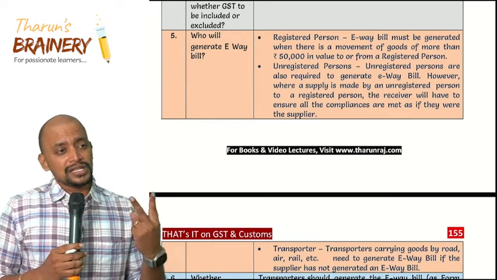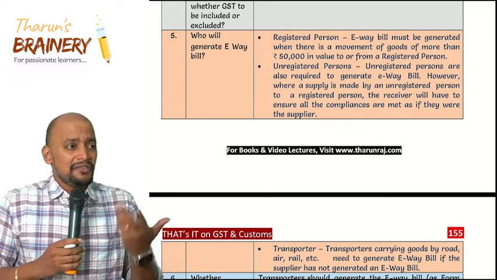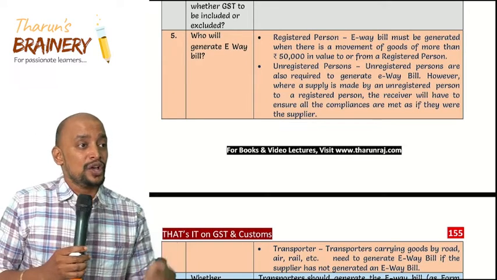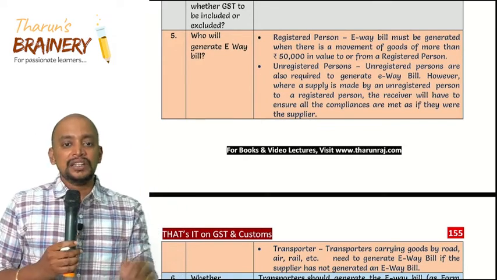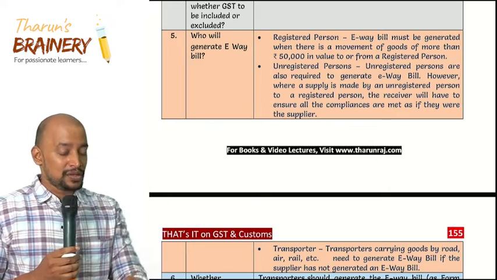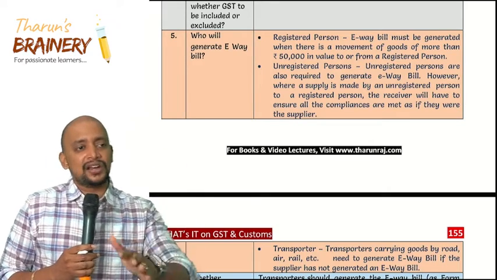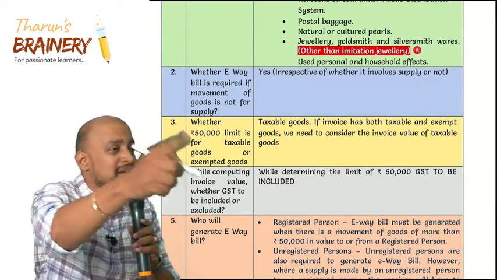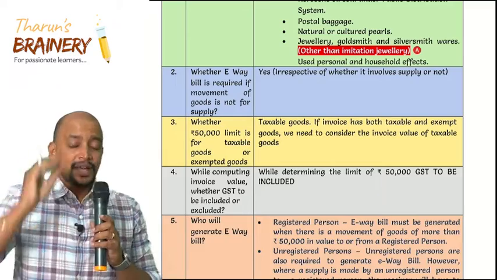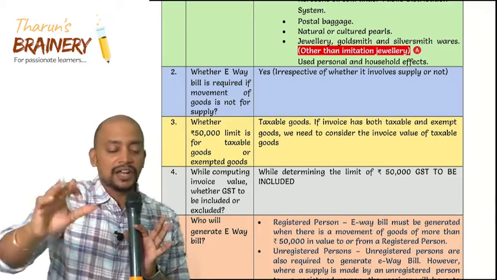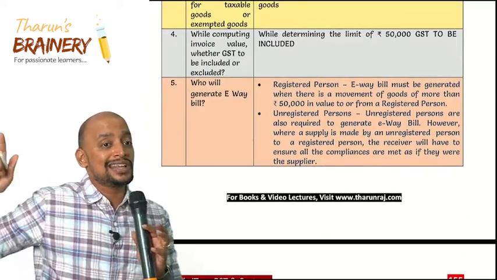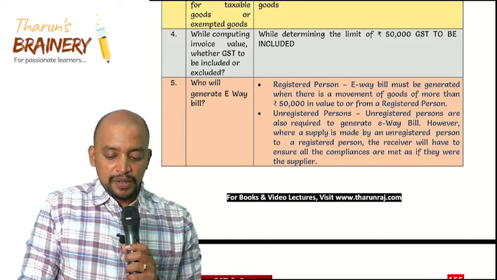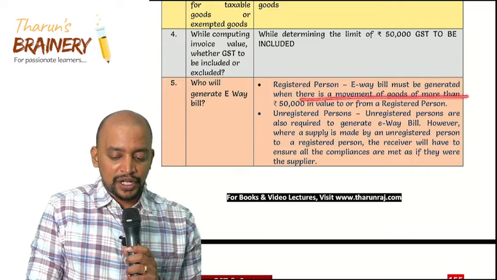Sir, when both supplier and recipient are unregistered, where from there is GST? Here it is not about GST or not. Those goods are taxable goods. The moment those goods are taxable goods, let there be GST or not. That's what we saw. Whether it is supply or not a supply, e-way bill is required. You understood or not? The moment it is taxable goods, we require e-way bill. And who will generate that? Transporter will generate.